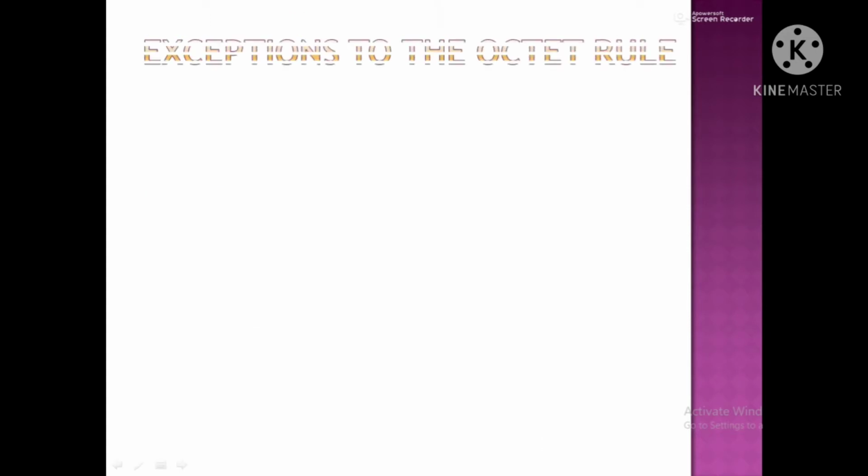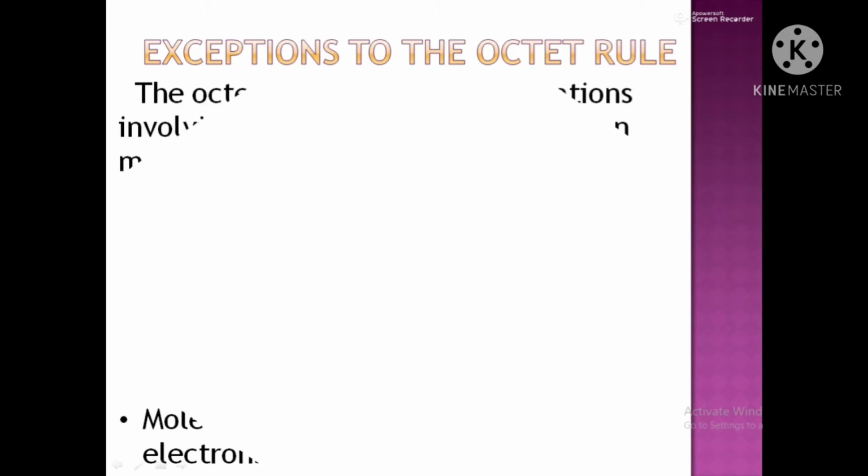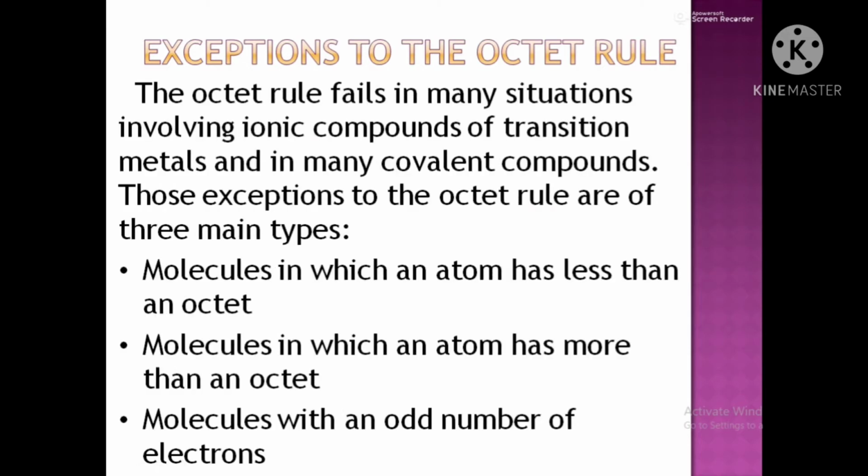Now, there are some exceptions to the octet rule. The octet rule fails in many situations involving ionic compounds of transition metals and in many covalent compounds. Those exceptions to the octet rule are of 3 main types. Firstly, the molecules in which an atom has less than 8 electrons in the valence shell. Second, the molecules in which, even after the formation of the compound, the atom has more than 8 electrons in the valence shell. And third possibility is the molecules which have odd number of electrons. Now let us study these 3 cases one by one.